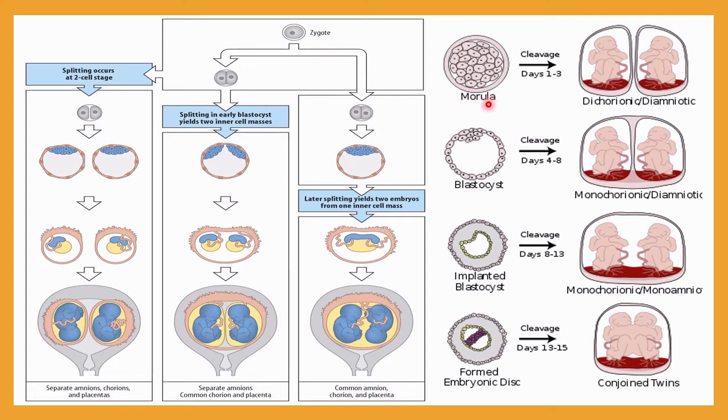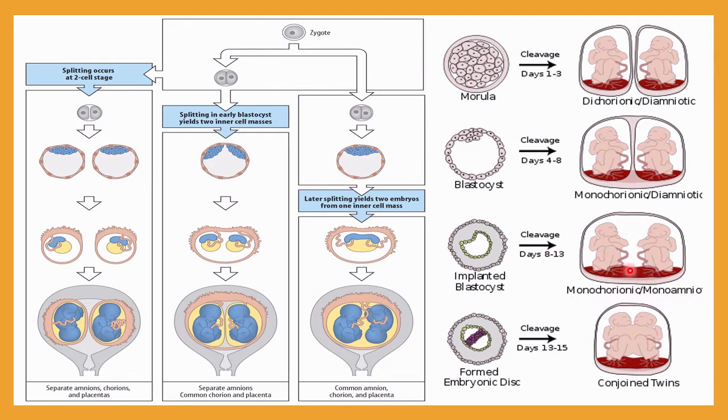So here you can see this is the morula stage, and due to abnormal cleavage this type of twin baby may occur. Here you can see dichorionic and diamniotic, meaning the chorion is different and the amniotic layer is also different. This way twin babies will be formed. Up to the blastocyst layer it is normal, but after that if cleavage occurs, then monochorionic and diamniotic babies may result. Then for the implanted blastocyst, meaning after implantation of the blastocyst, even if cleavage has an accidental change, then a monochorionic or monoamniotic type of baby results.